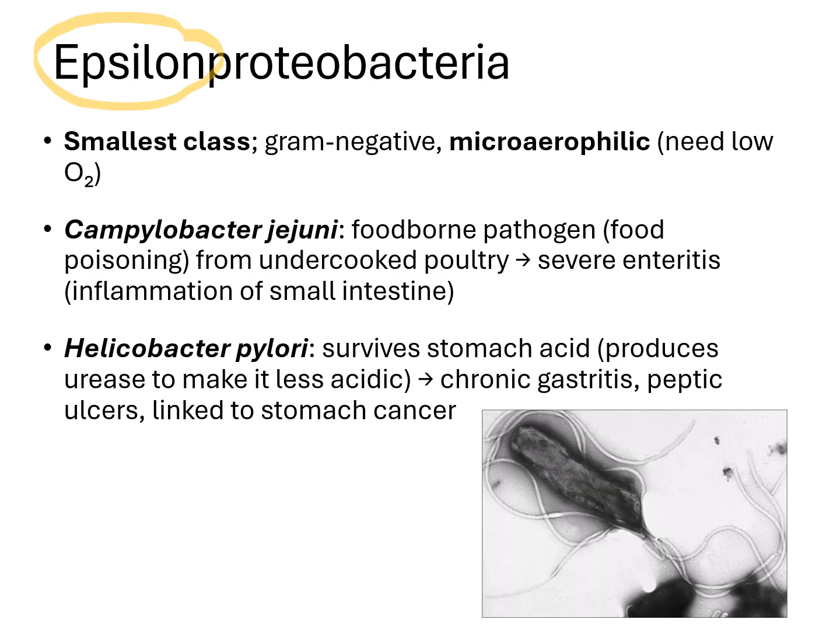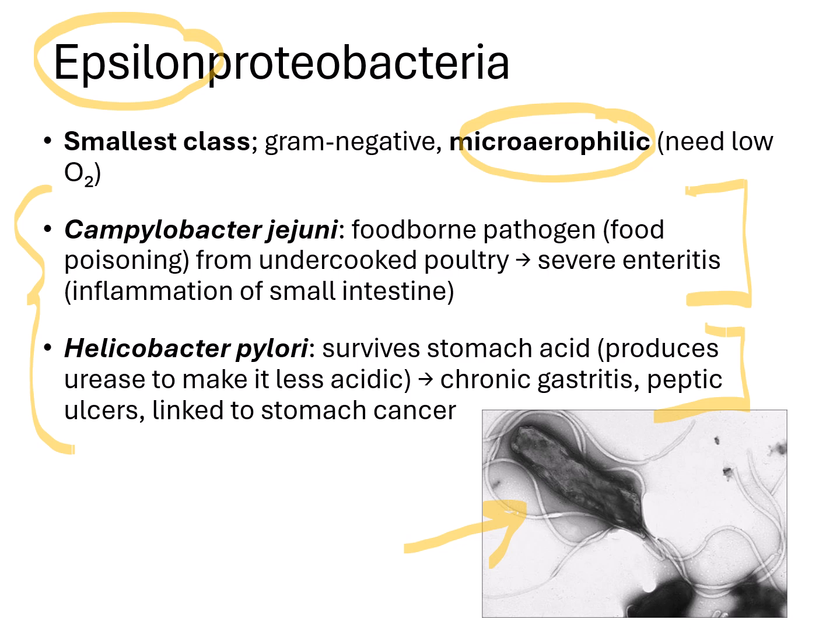Epsilonproteobacteria are our smallest gram-negative class, and these are microaerophiles. They need low oxygen levels to survive. And there are two examples of important human pathogens here. Campylobacter jejuni is a foodborne pathogen. We often get it from undercooked poultry, like undercooked chicken, and it causes severe enteritis, which is inflammation of the small intestine. Another one here is also Helicobacter pylori, shown here.